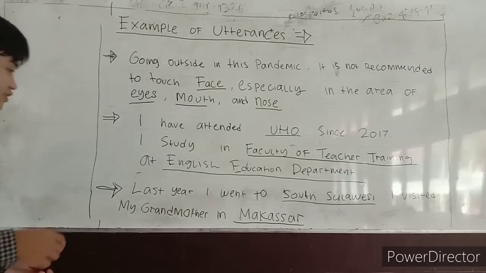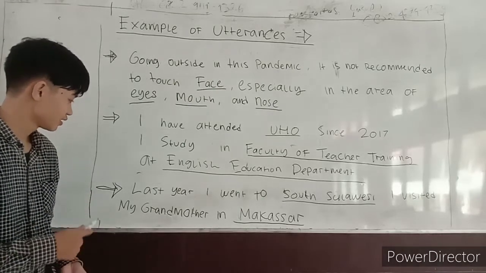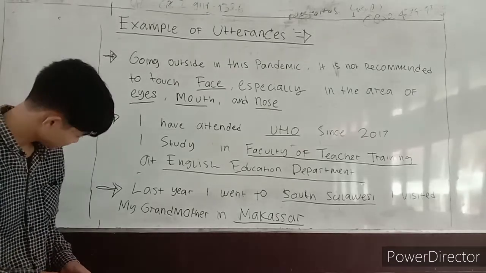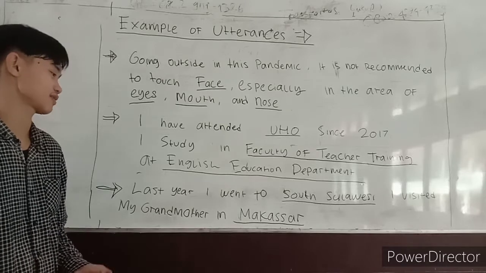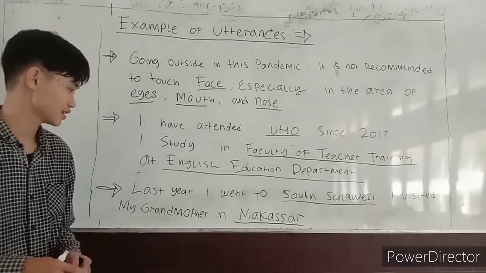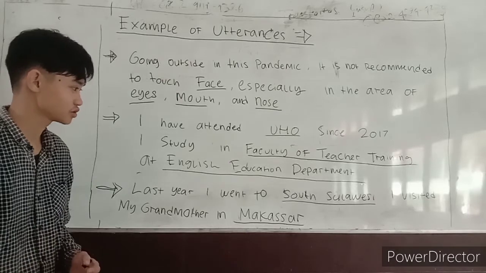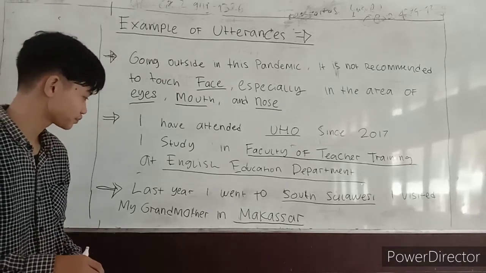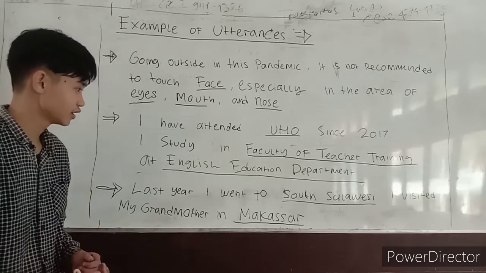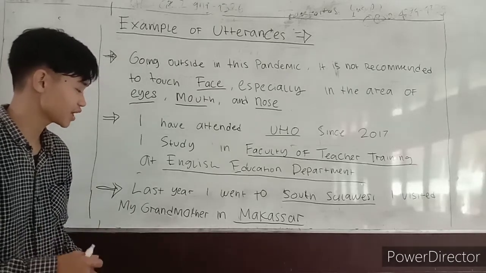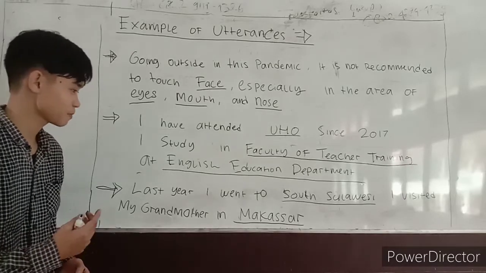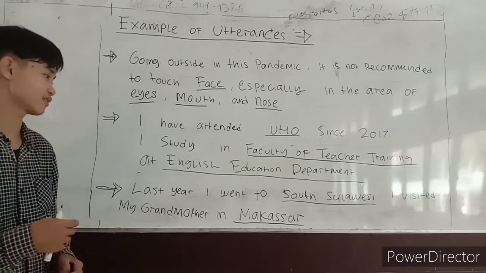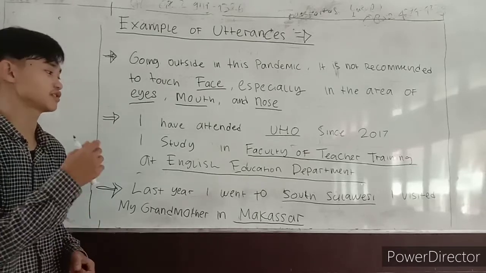And the third example is, last year I went to South Sulawesi. I visited my grandmother in Makassar. Makassar is an area which belongs to South Sulawesi. So when we hear this utterance, there's a cohesion between the two items, South Sulawesi and Makassar, which is that Makassar is part of South Sulawesi, and South Sulawesi itself conveys Makassar and any other region, for example.